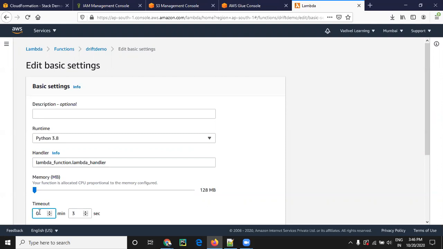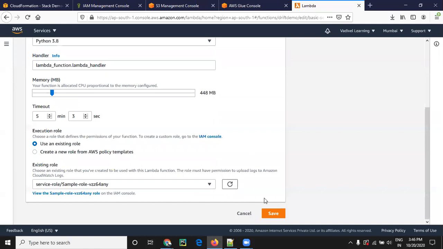The drift detection will take more time depending on where we are going to detect the drift. Since I'm going to detect drift in the policy that Vadivel created previously, I'm giving only 5 minutes, so it doesn't take more than 5 minutes. I'm also giving some extra memory so that the log will be stored. That's all. I'm clicking save.